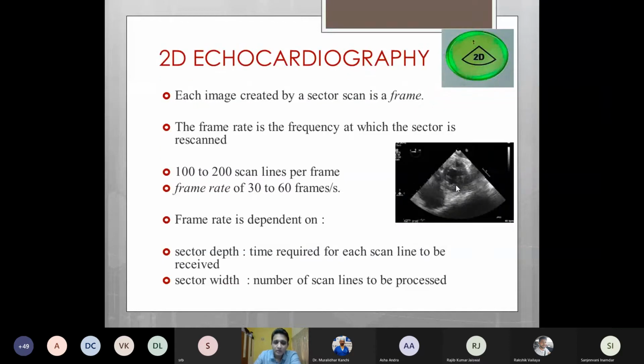So each image created by a sector scan is known as a frame. And each frame has almost 100 to 200 scan lines. The number of frames that are recorded in a particular second is known as frame rate, and this depends on the sector depth as well as the sector width. So frame rate is directly related to the temporal resolution. To improve the temporal resolution, we should reduce the sector depth, just how much we want to see the particular structure, and we have to reduce the sector width so that the number of scan lines processed is less.